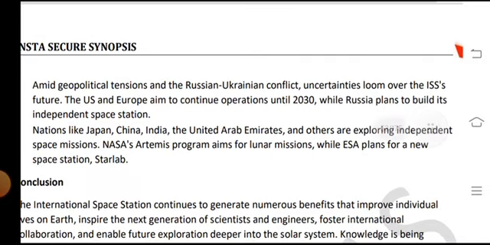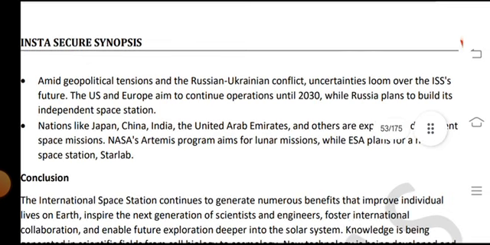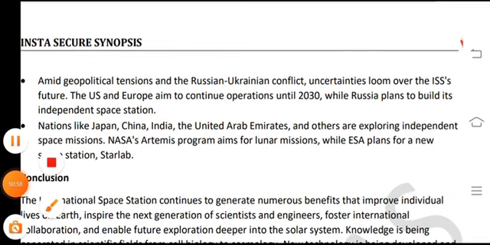Amid geopolitical tensions and the Russian-Ukrainian conflict, uncertainty looms over the ISS's future. The US and Europe aim to continue operations until 2030, while Russia plans to build its own independent space station.